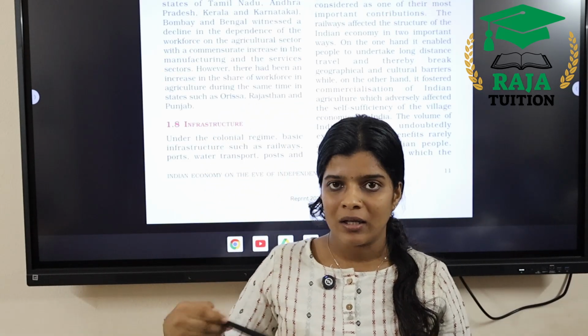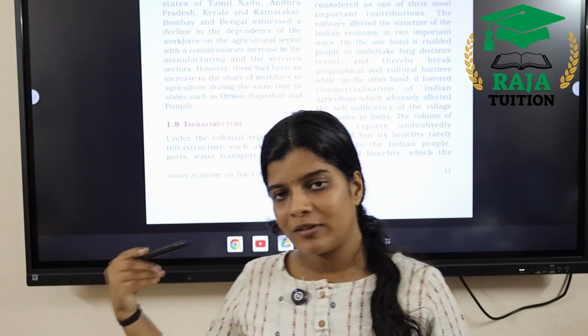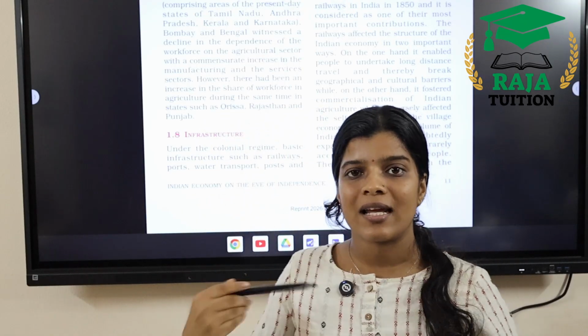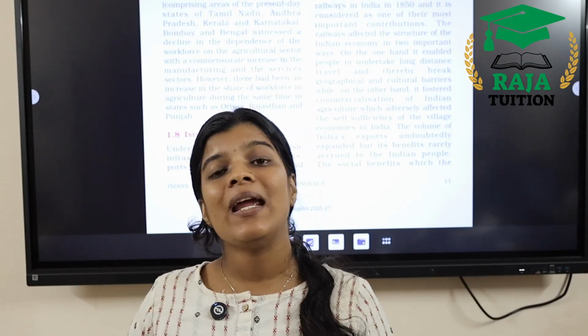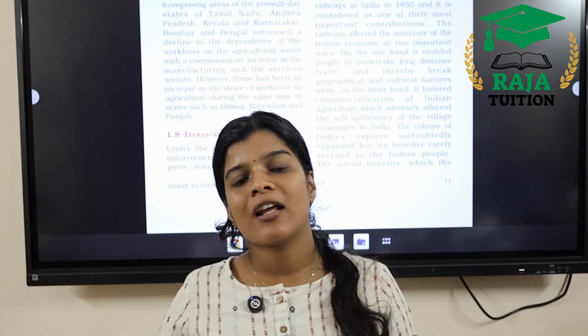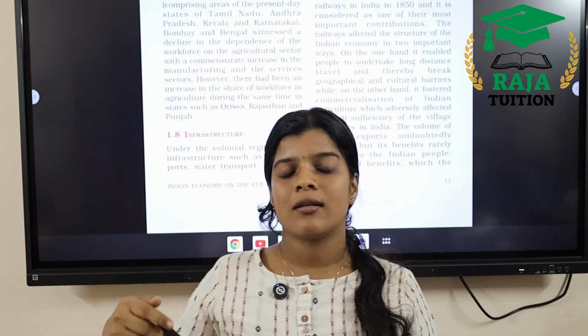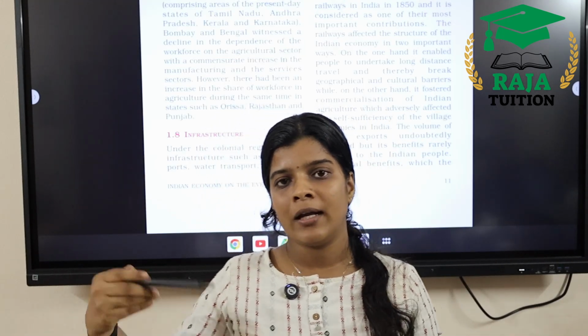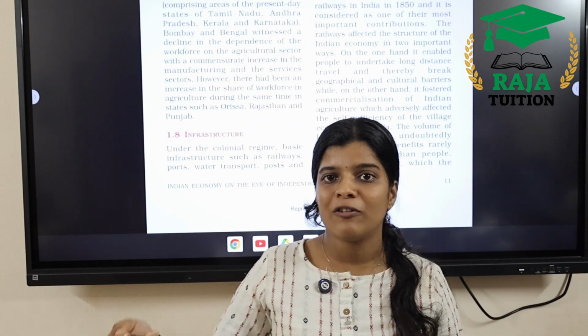They also started to go for long distance travel, which was not familiar to them at that time. The British introduced many things in India like postals, telegraph, railway lines, etc. Their main aim was to mobilize long distance trade and the army, and also to supply raw materials to their home country at low cost by introducing railway lines. But the railway line also helped Indian people and farmers by facilitating the commercialization of agriculture and reducing the cost of traveling long distances.